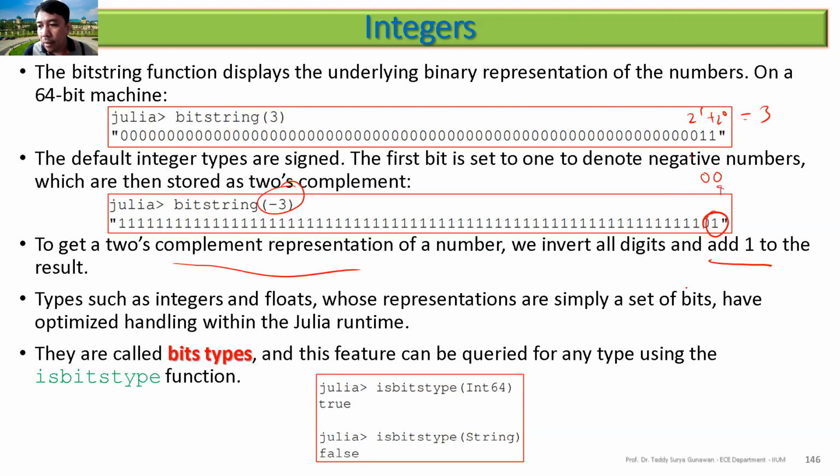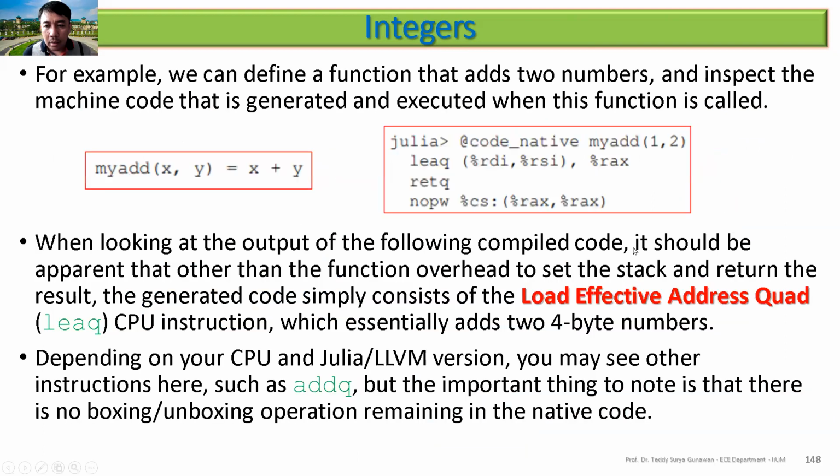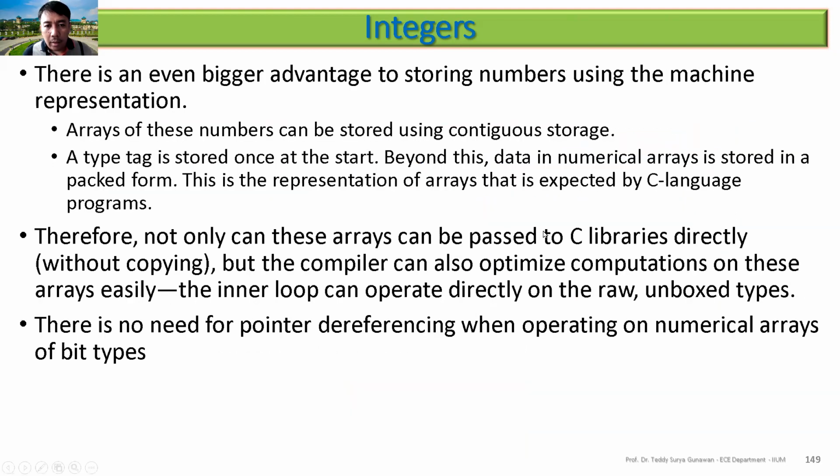That's why you have a 1 here. So yes, you have integers. For example here you have my add, this one, so you can see these are already integers. Another advantage of storing numbers in the machine representation is that it is similar to the CPU that we use.